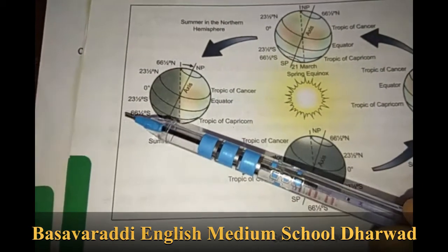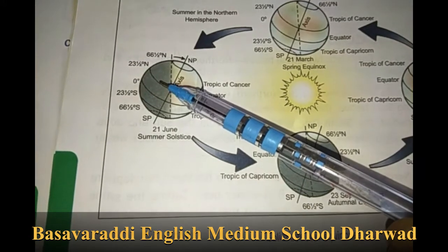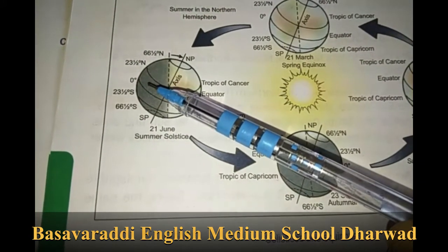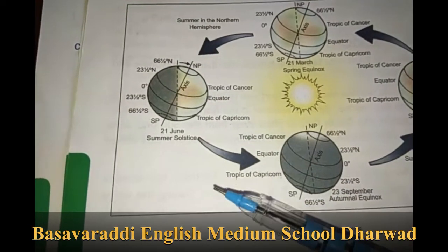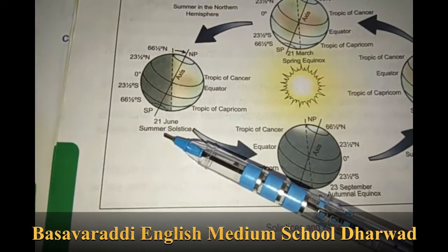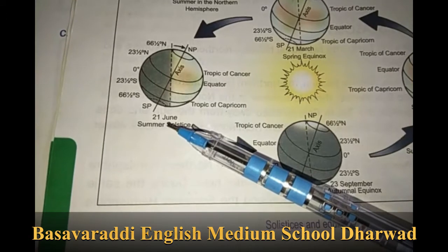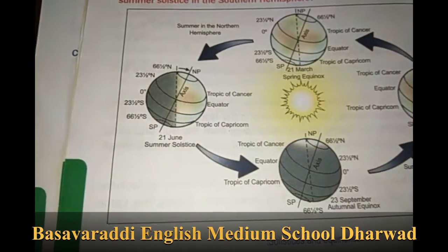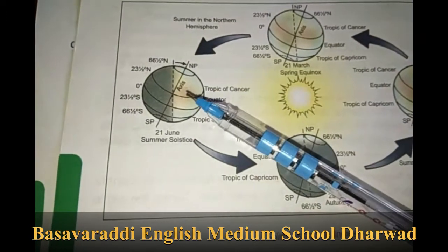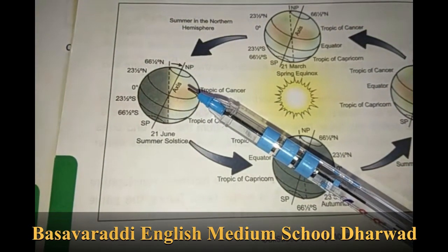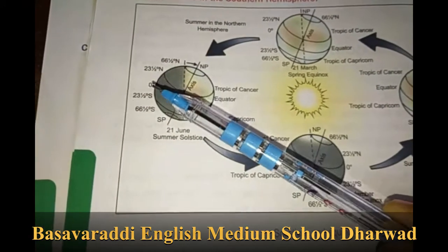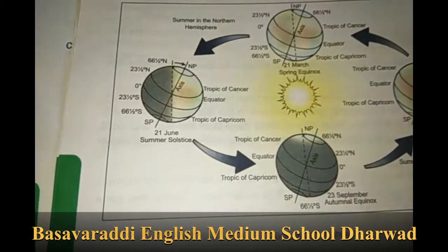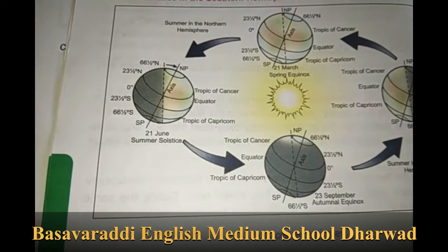And the shortest day of the year in the southern hemisphere. It is known as summer solstice in the northern hemisphere and winter solstice in the southern hemisphere. Next one is